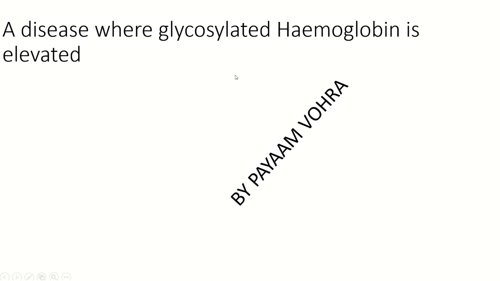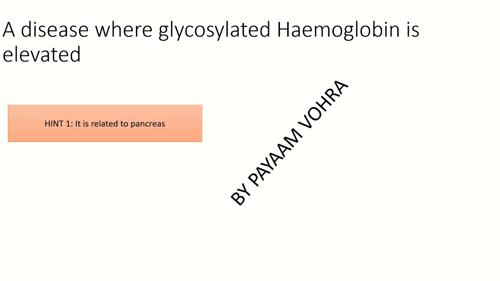Now if we speak about the next question, we have a disease where glycosylated hemoglobin is elevated. That is HbA1c. Glycosylated hemoglobin is also designated as HbA1c. We should know that glycosylated hemoglobin means there is glucose attached to hemoglobin. It is something that is conjugated, right? So probably it could be anything related to sugar.